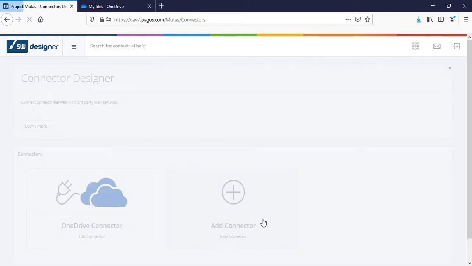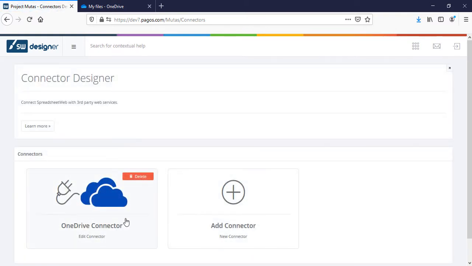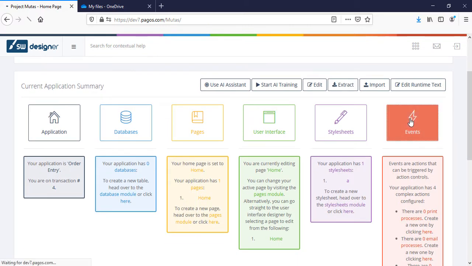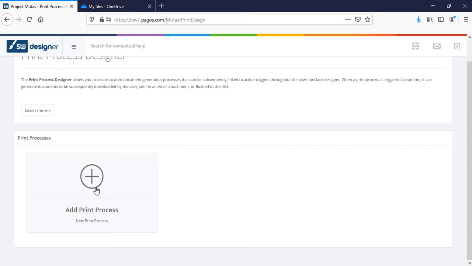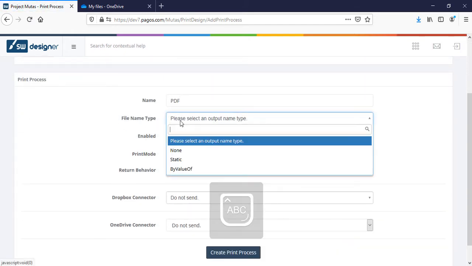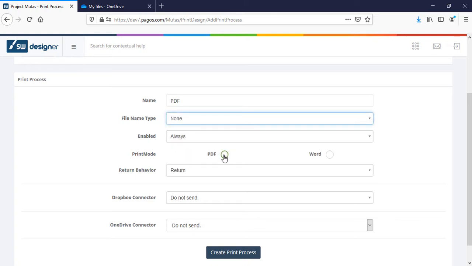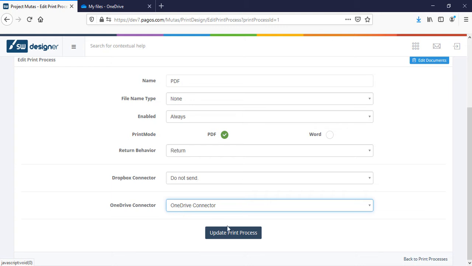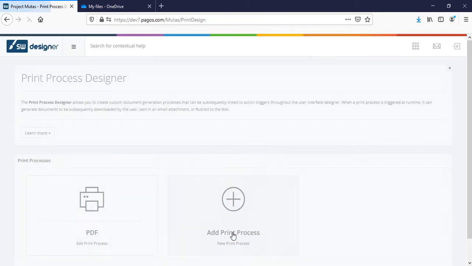Now that our connector is ready, we can go ahead and create a print process and generate the file to be sent to OneDrive. For this, go to the Events menu and select Print. Select the properties as you would in a print process. And finally, select the friendly name of your connector from the OneDrive connector dropdown.